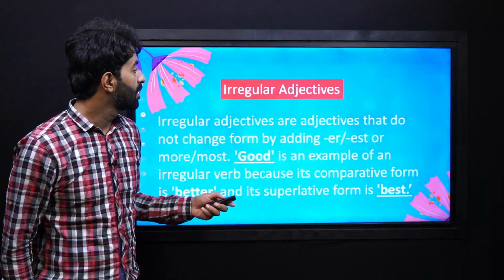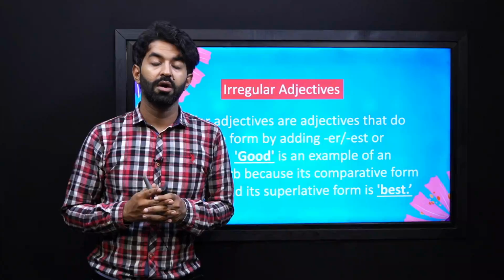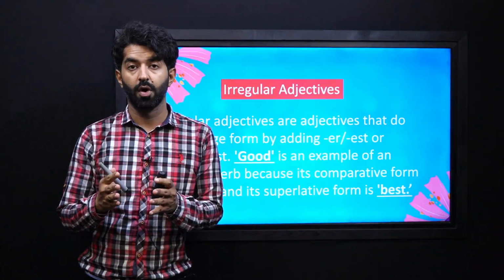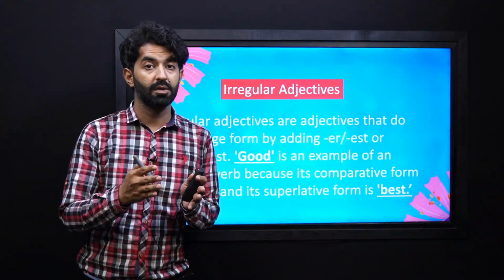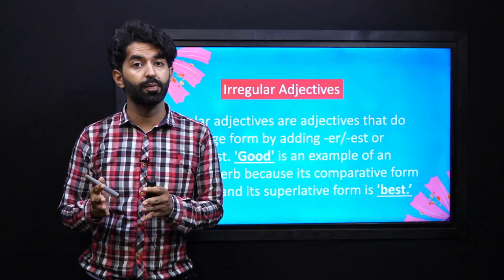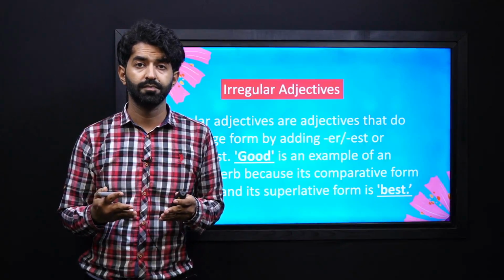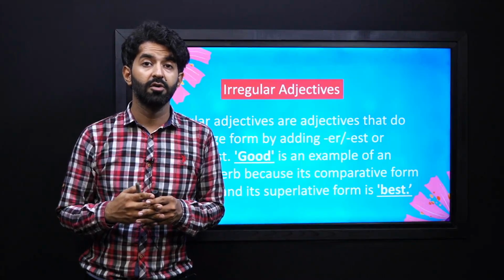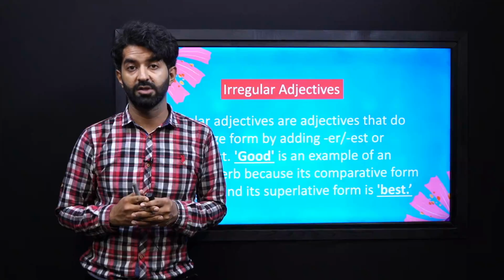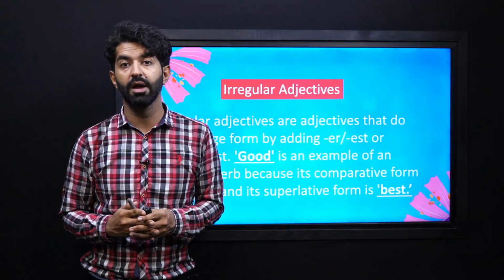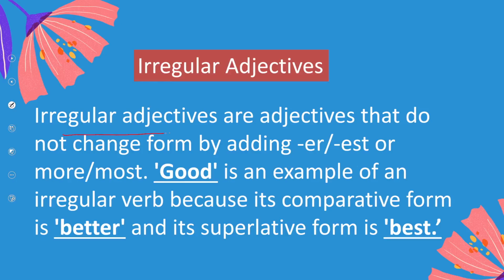Now, all these were your regular adjectives. They can be transformed in terms of comparative and superlative degrees. But what about words that cannot be transformed like regular adjectives? We call them irregular adjectives. Irregular adjectives are adjectives that do not change form by adding er or est or more or most.